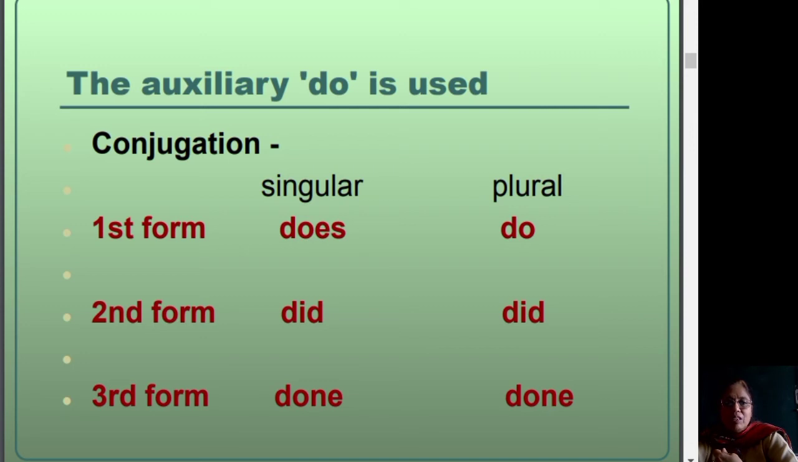Now I am going to teach the next auxiliary verb, that is do. This is the way in which we conjugate the verb form do. First form, does if it is singular and do if it is plural. Second form, did if it is singular and did if it is plural also. Third form is done and it is the same in both singular and plural usages. This information will help you in making correct sentences according to the subject and verb agreement.